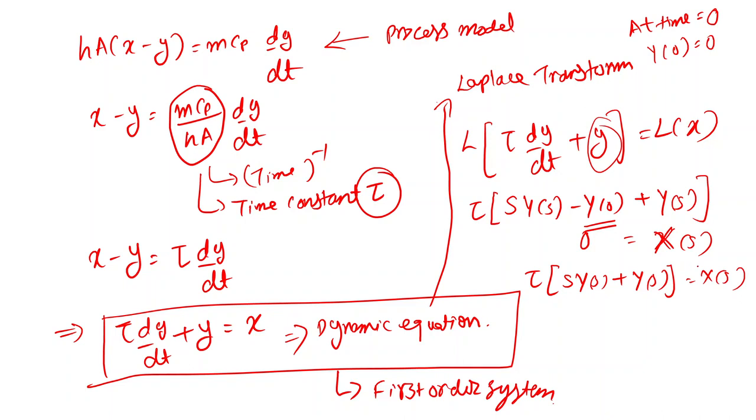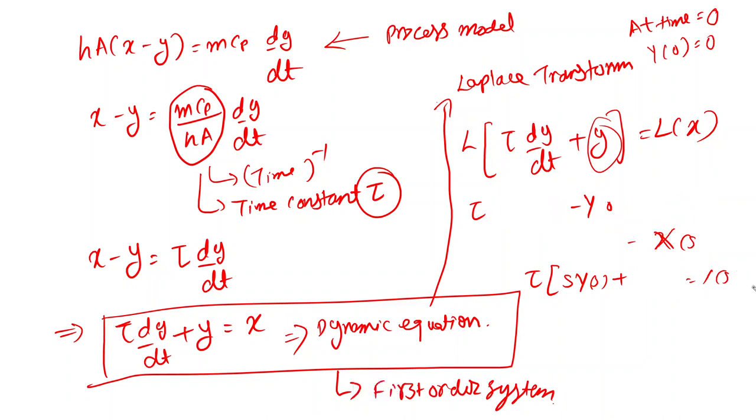So this I can also write as, just wait a minute. This tau will be multiplied only on the first term. Let me just do it again. We have the equation tau dy/dt plus y is equal to x. I am taking the Laplace transform of this entire equation.